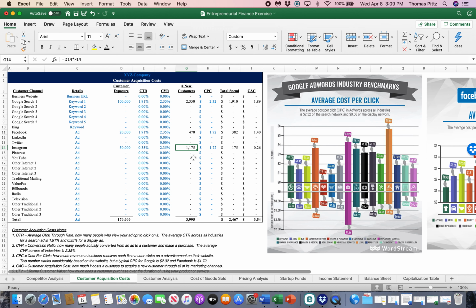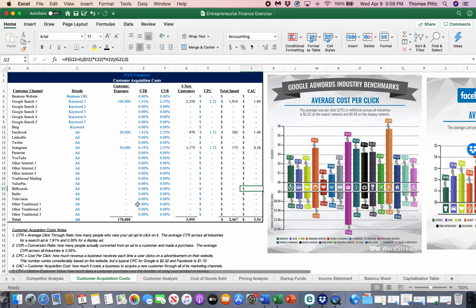So over time, if you fill this out and you religiously stay with it, you'll be able to see how much it's costing through each one of your various channels to acquire a new customer. And again, do that down here if you sent a value pack or put a radio ad or a television ad, right? What is it costing you? Obviously, it's going to cost more on television, but you're exposing yourself to a larger market. So it's about volume versus cost, isn't it?